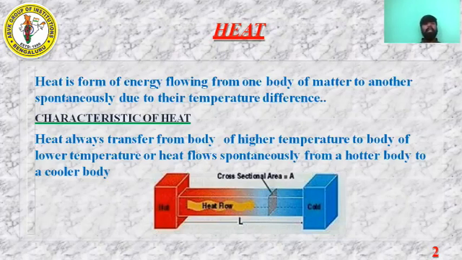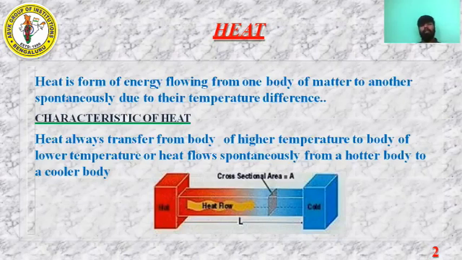So that we'll study in characteristics of heat. So what is the characteristic of heat? Heat always transfers from a body of higher temperature to a body of lower temperature, or heat flows spontaneously from the hotter body to the cooler body. So as I told you, heat always transfers from the body of higher temperature to the body of lower temperature.